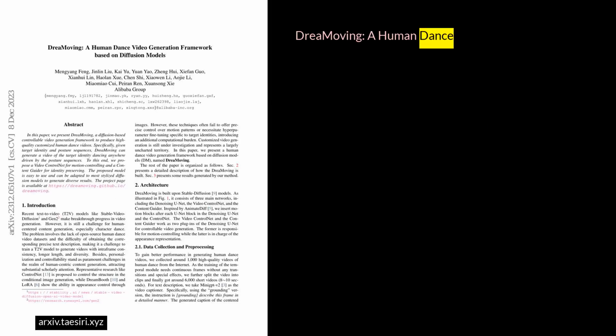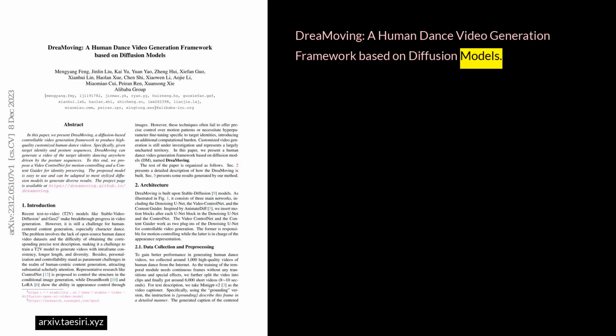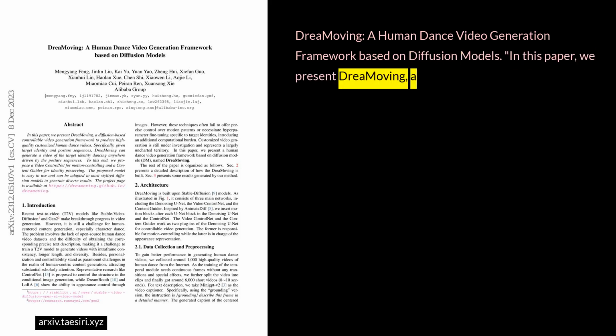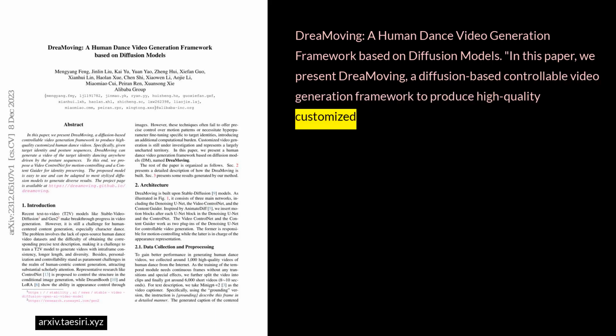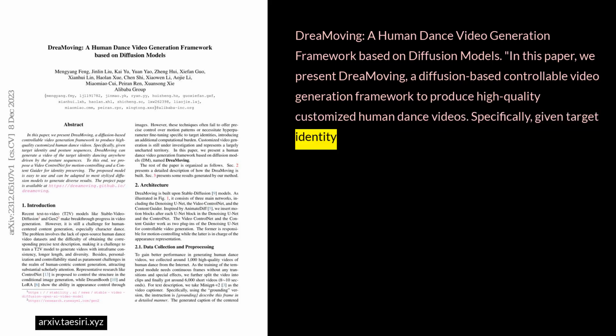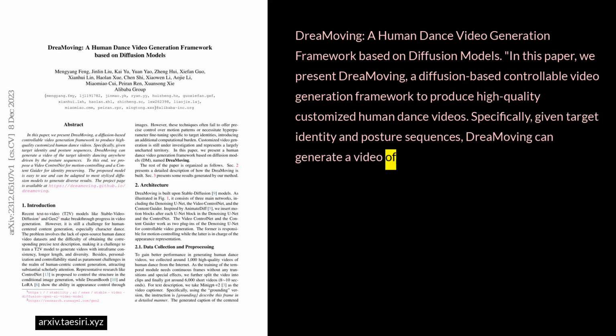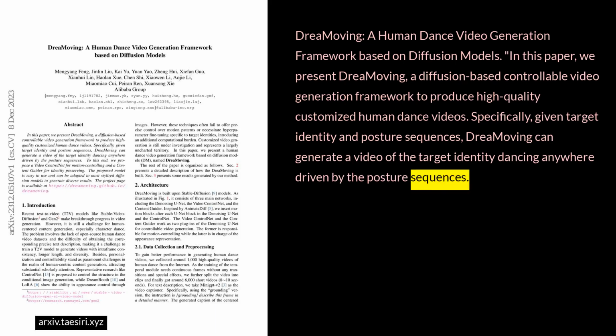DreaMoving, a human dance video generation framework based on diffusion models. In this paper, we present DreaMoving, a diffusion-based controllable video generation framework to produce high-quality customized human dance videos. Specifically, given target identity and posture sequences, DreaMoving can generate a video of the target identity dancing anywhere driven by the posture sequences.